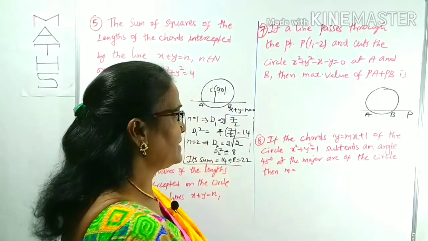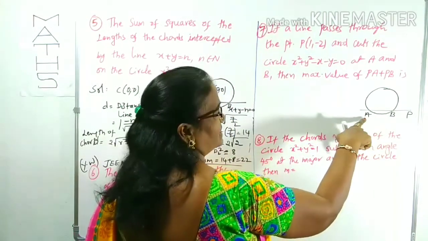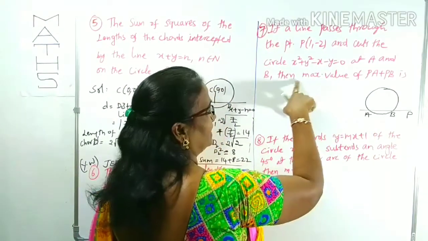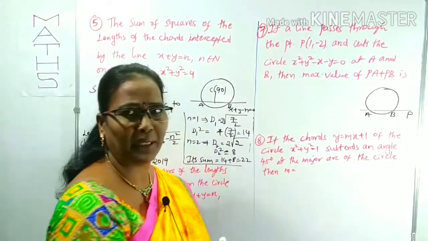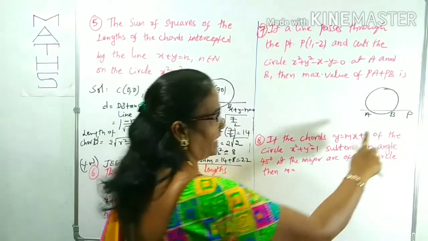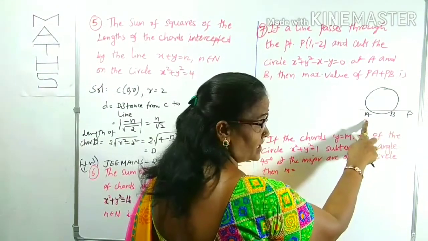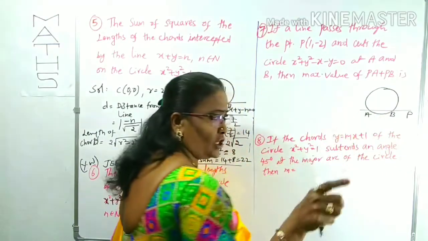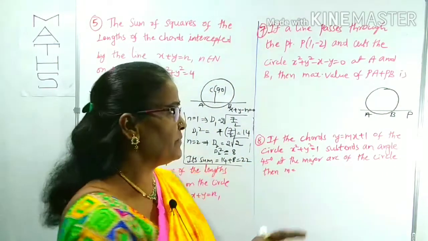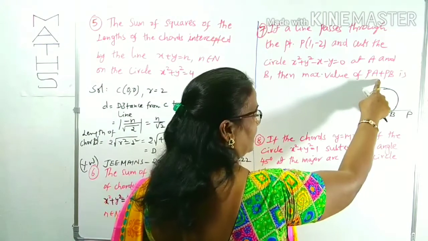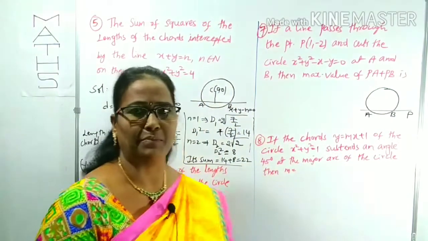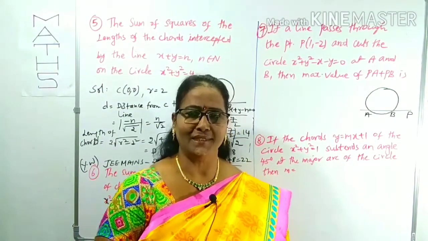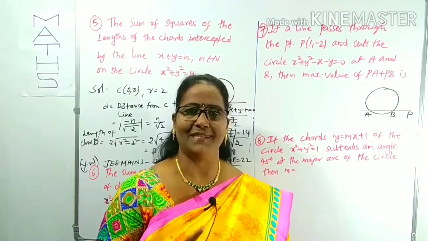Okay. A line passes through the point P, cuts the circle at A and B. Then he is asking the maximum value of PA plus PB. PA in the sense that is the longest distance from P to the circle. PB in the sense the shortest distance from P to the circle. He is asking PA plus PB. That means what? Sum of the longest and shortest distances he is asking.